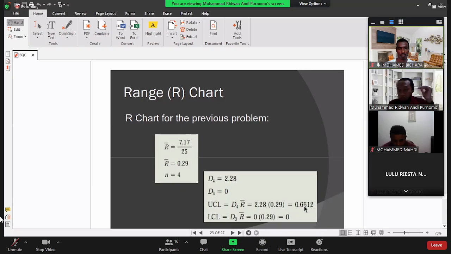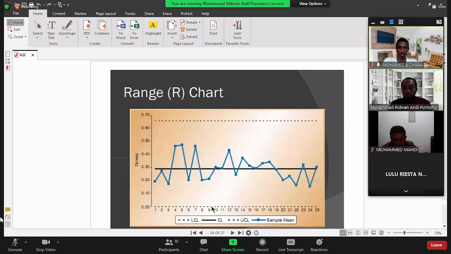For the lower control limit, we use the D3 value, which is 0, times the center line. So we got 0. So here we can imagine, this is the center line, this is the upper control limit, and 0 will be the lower control limit. We draw it, this one. 0 is the lower control limit, this is the center line, and this is the upper control limit.